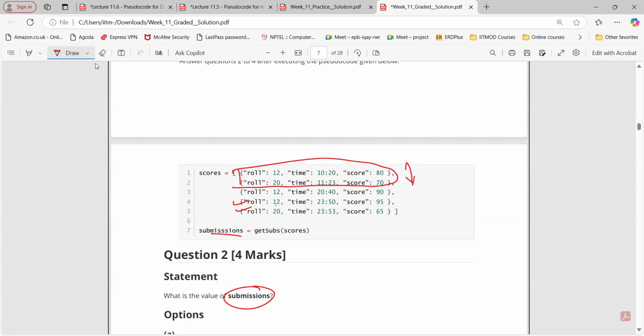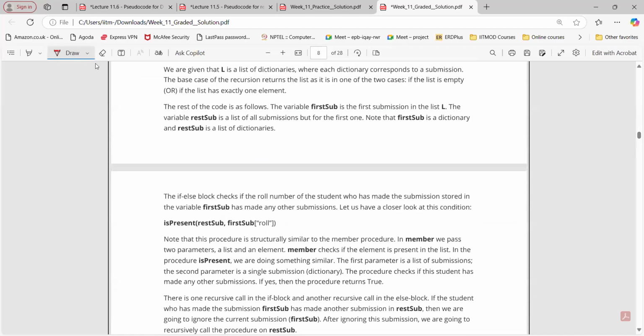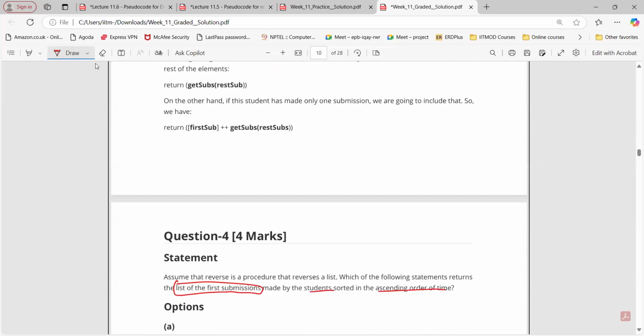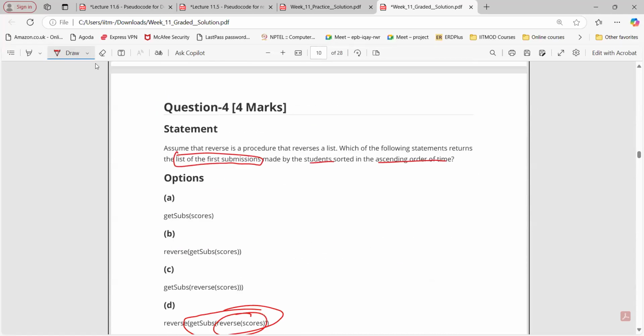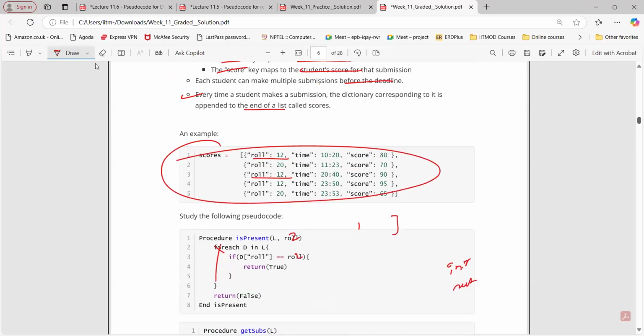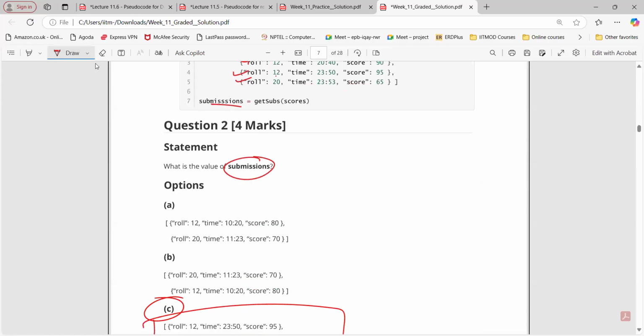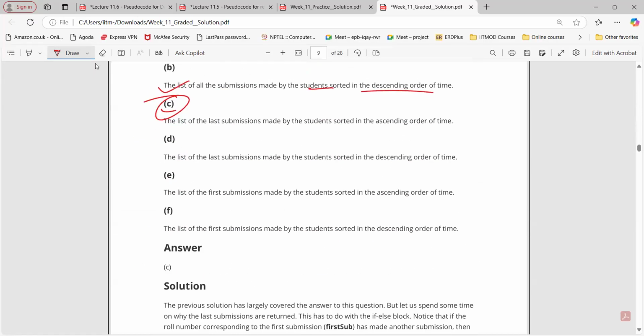In descending order, 20 will be above and this will be down, like this, right? And again, we are reversing that. So that will give me the required first submissions made by student in ascending order of time. So option D is correct here.